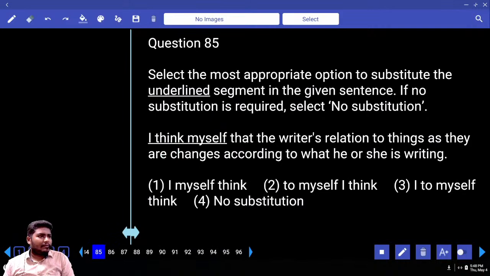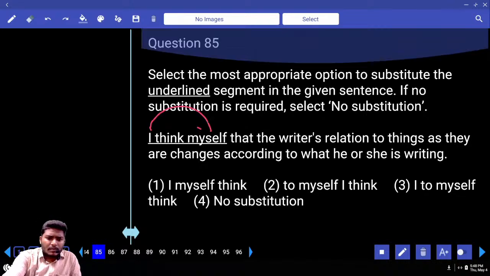What is your answer? I think myself. First of all, is the given phrase correct? No. Okay, what is wrong? First option, why? I is also used with myself.